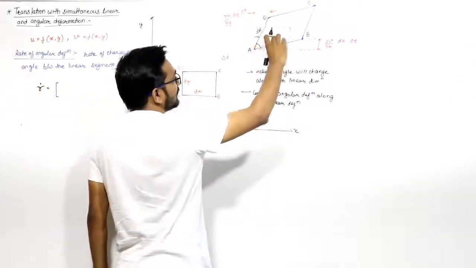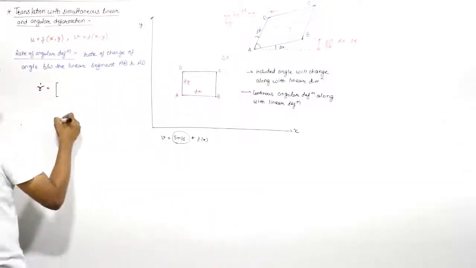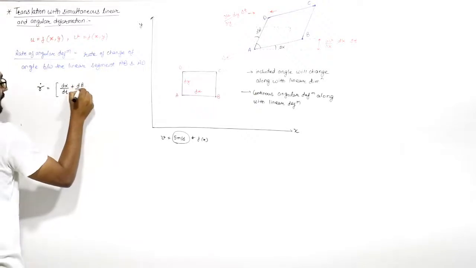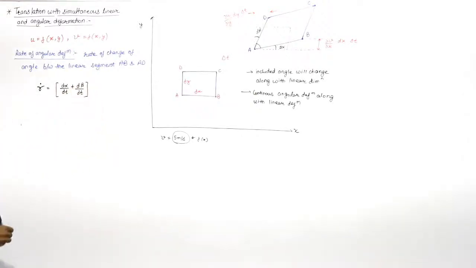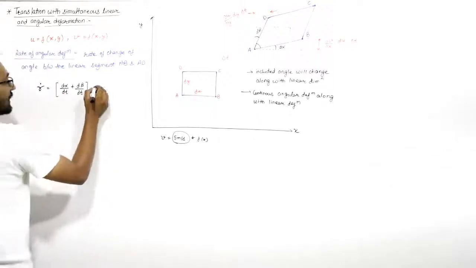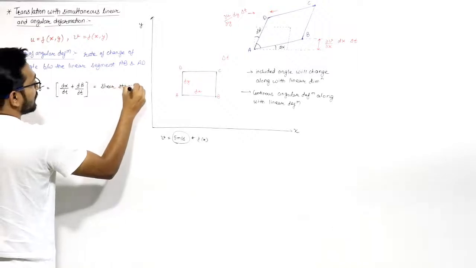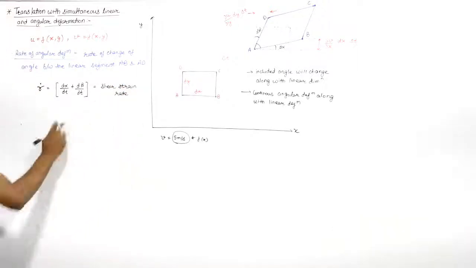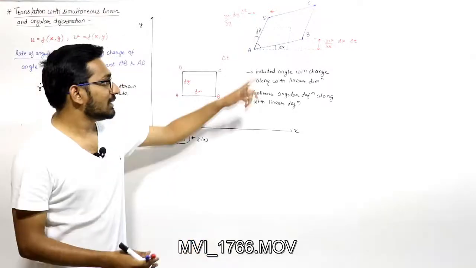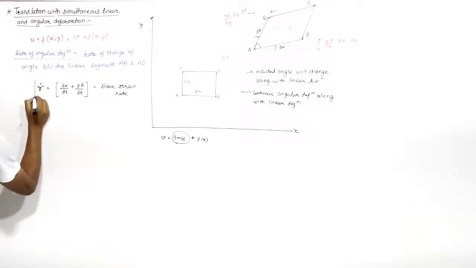How much is the angle change? d alpha plus d beta. This is the change in angle. But we are talking about the rate, so this will be d alpha by dt plus d beta by dt. This is the angular deformation rate, or you can say this will be equal to the shear strain rate. If you recall your strength of materials, this angle is known as shear strain. But here we are talking about the rate, so this is the shear strain rate.